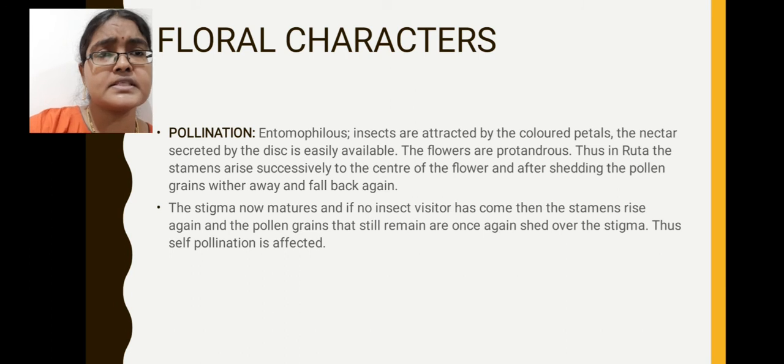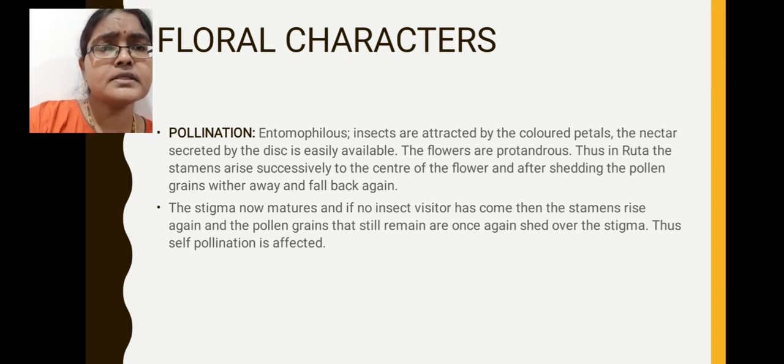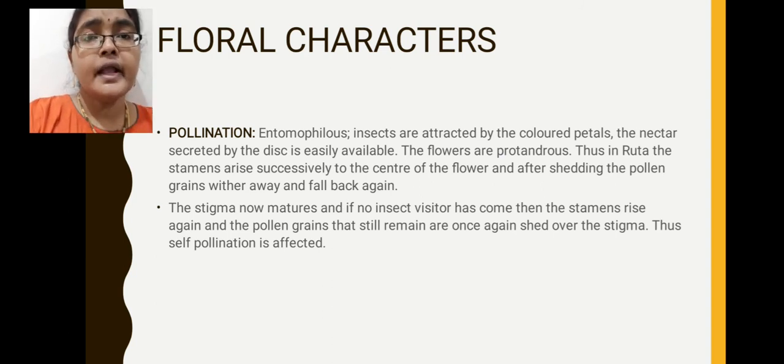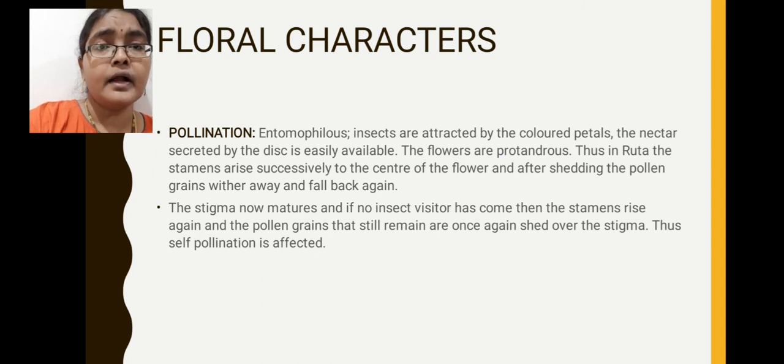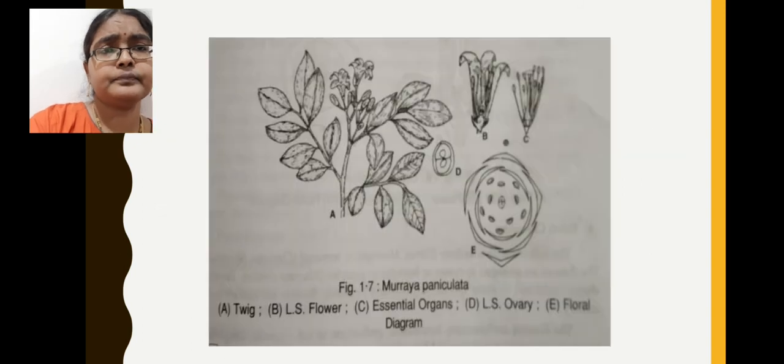Pollination, we just now discussed. The most common type of pollination is entomophilous type of pollination, which means with the help of insects pollination takes place. Here flowers are attractive and bright in colors. These are attractively large sized flowers to attract insects, and they are sweet scented plants. They secrete some nectar which is present just below the ovary. Because of the presence of these characters they attract insects. So with the help of insects entomophilous pollination takes place.